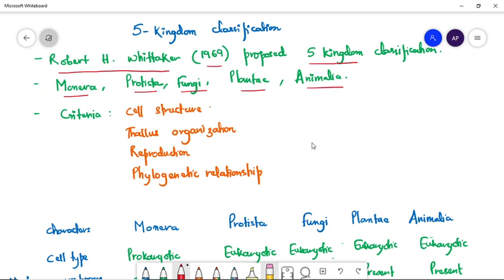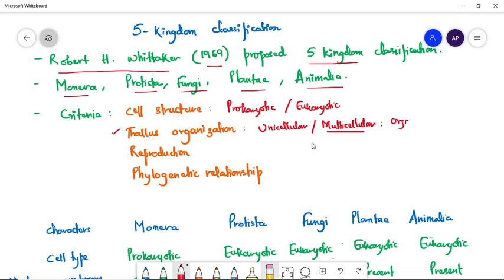This classification was done on the basis of some criteria, which were cell structure, that is, whether the cells were prokaryotic or eukaryotic, and the thallus organization, or we can say the body organization, whether the body was developed into a unicellular form or into a multicellular form, and this multicellular form was organized either into organs or into organ systems.